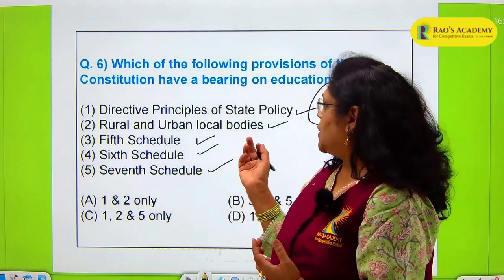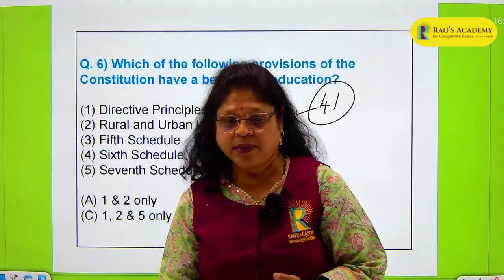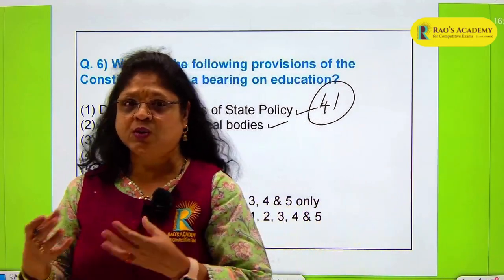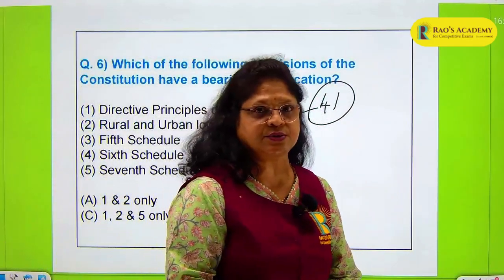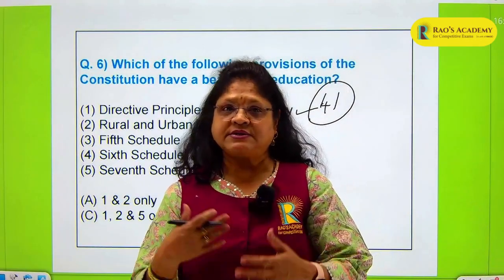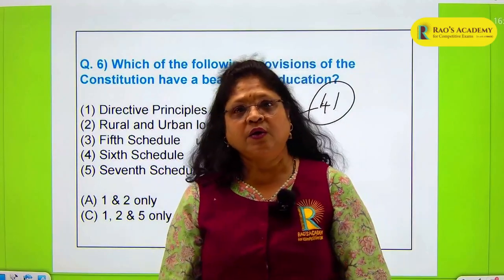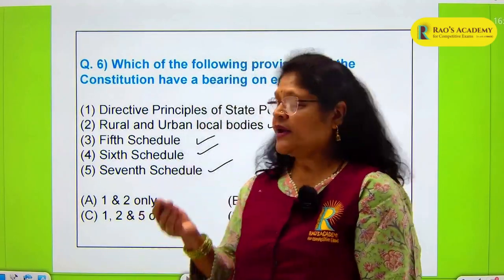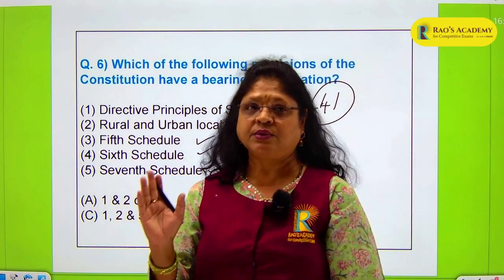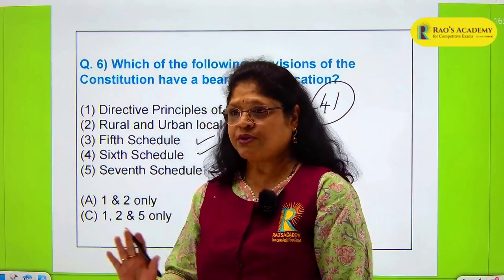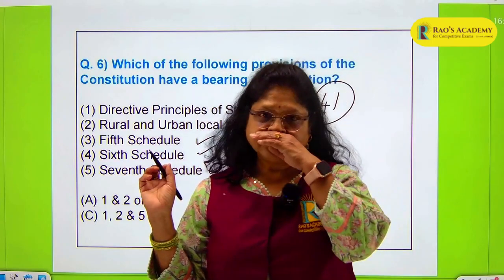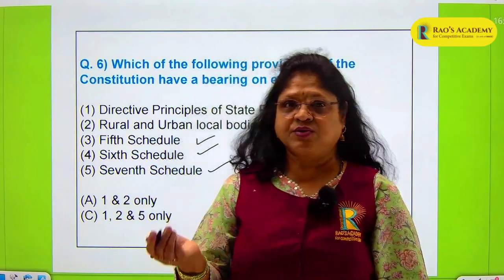Then rural and urban bodies are supposed to secure land to build parks, to build schools, to build educational institutions, to build old age homes. These are all citizen centric activities that rural and urban bodies have to undertake. So rural and urban bodies definitely have one of the tasks that they have to do, which is to build schools, primary schools, and ensure that the children go to school. So this is also one of the bodies which is associated with education.